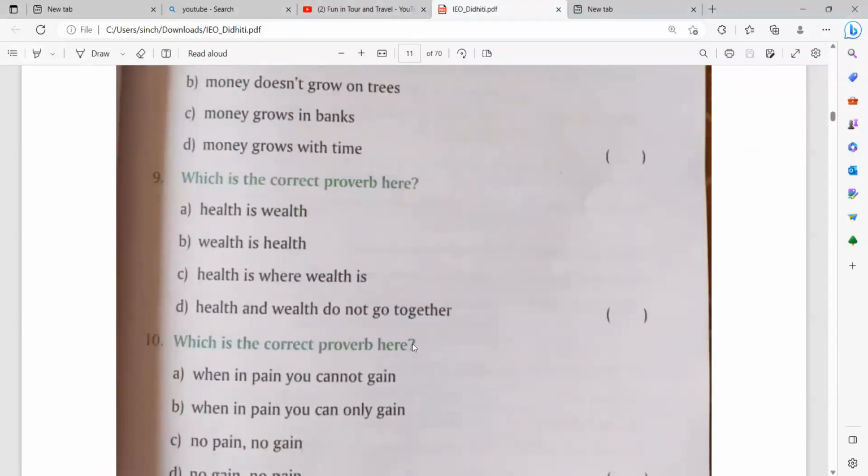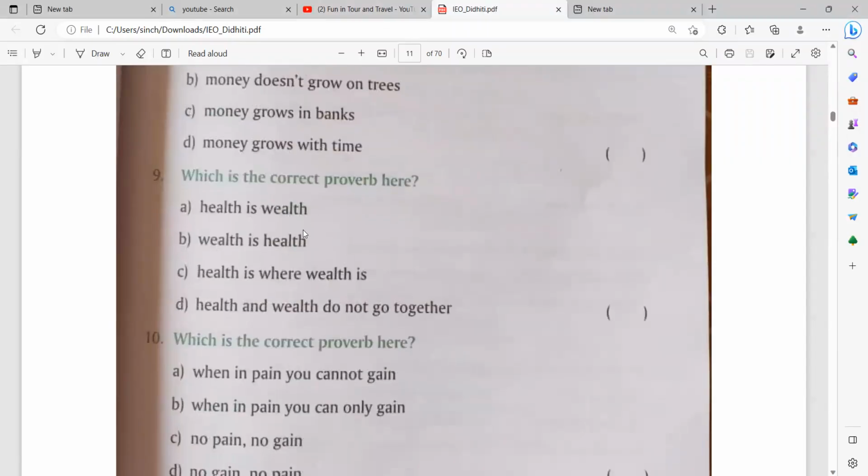Which is the correct proverb here? Health is wealth, wealth is health, health is where wealth is, health and wealth do not go together. First find out your answer, pause my video, give your own answer, then check it with mine.